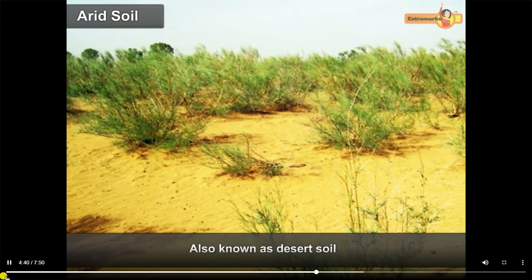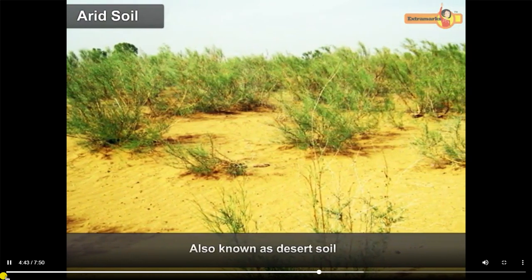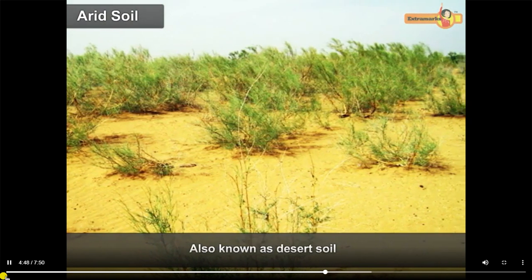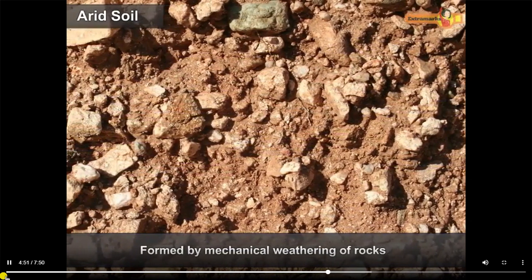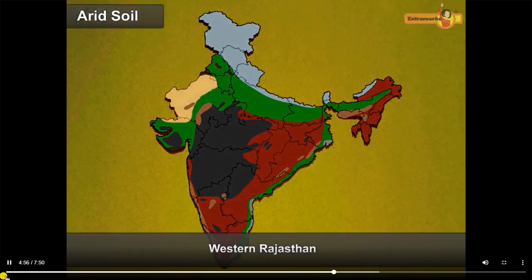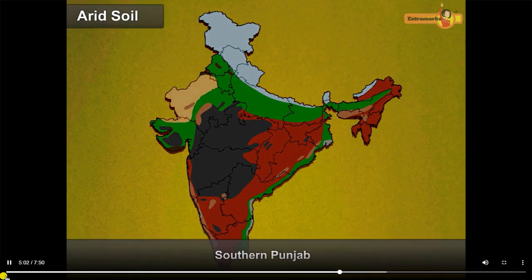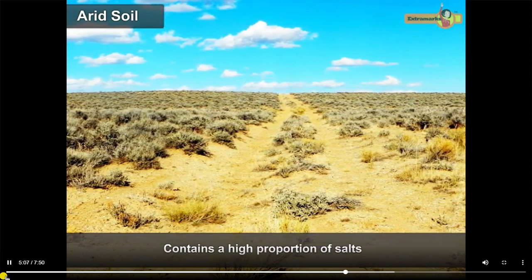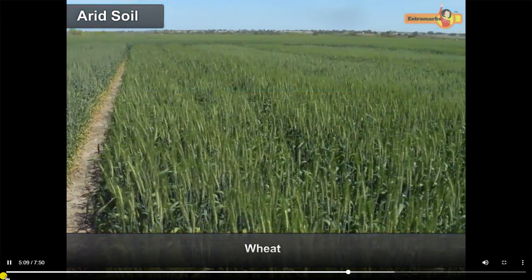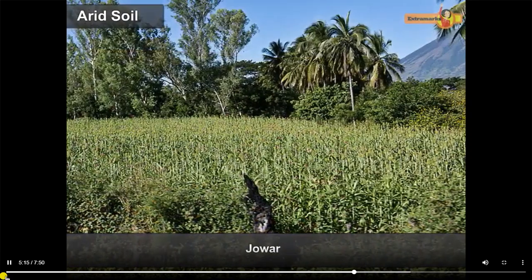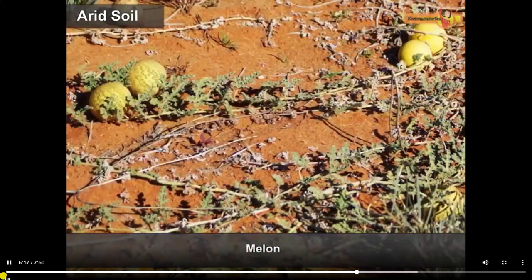Arid soil. It is also known as desert soil. Arid soil is sandy in texture and very light in color. It is formed as a result of mechanical weathering of rocks. It is found in western Rajasthan, northern Gujarat, and southern Punjab. The arid soil contains a high proportion of salts. This region can grow crops like wheat, bajra, gram, jowar, grapes and melon.